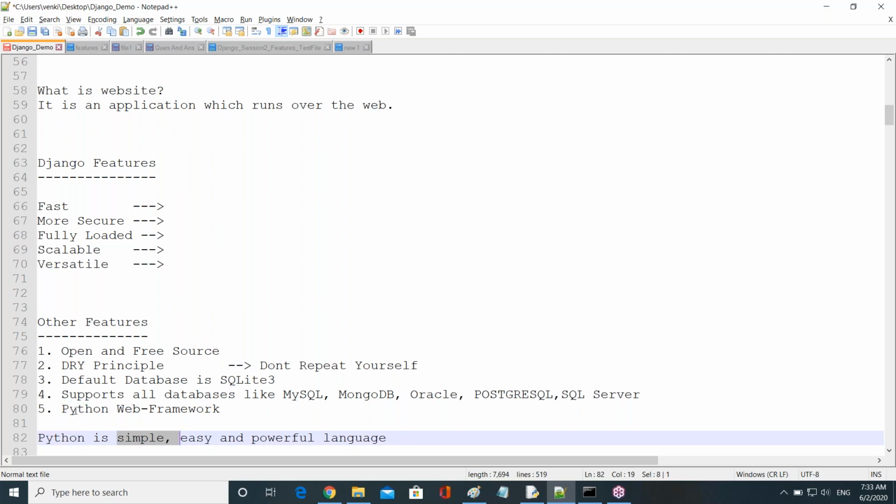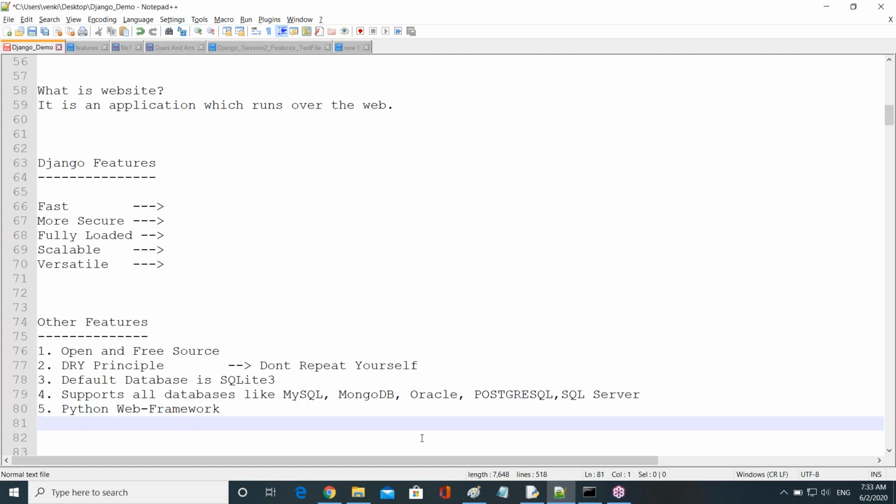Also, in Django we write all Python coding only. That's why nowadays most people are interested in learning the Django framework, because in Django we write Python language code. Python means very simple, very easy. That means Django is also very easy. Okay, right.